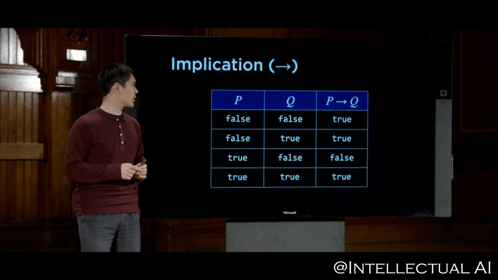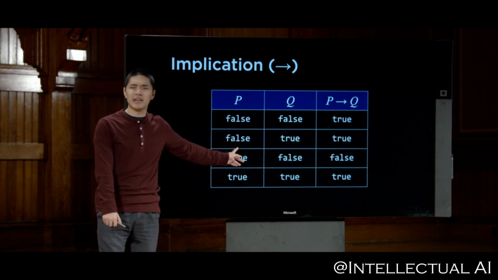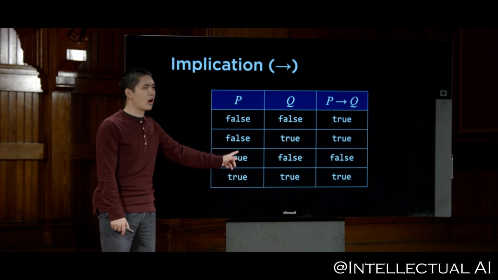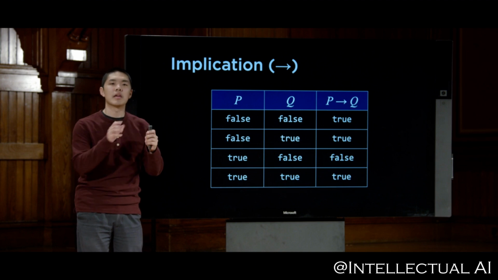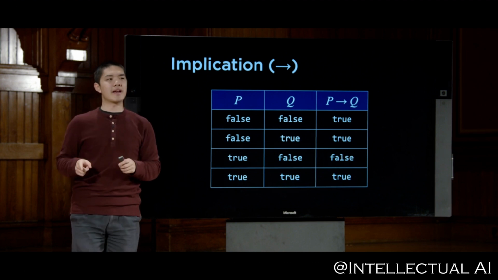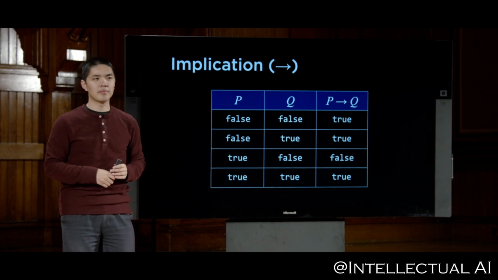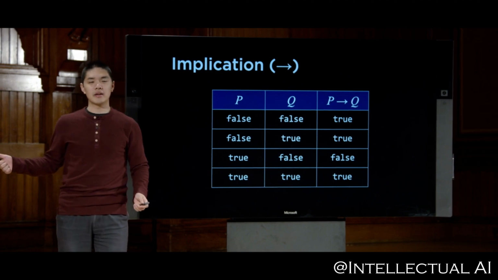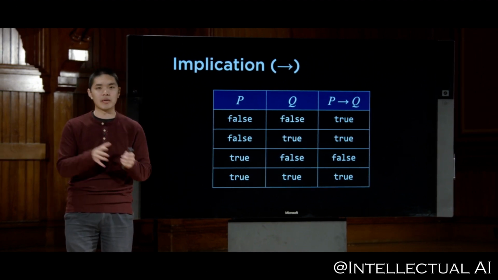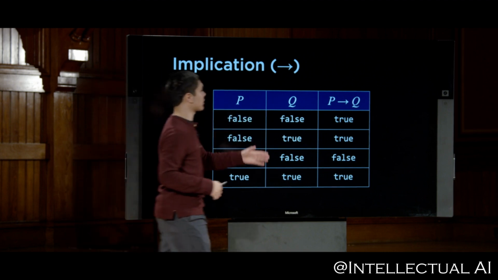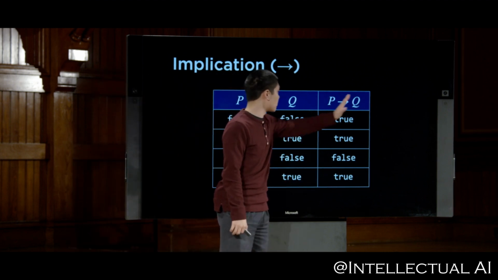What's also worth noting, though, is what happens when P is false. When P is false, the implication makes no claim at all. If I say something like, if it is raining, then I will be indoors, and it turns out it's not raining, then in that case, I am not making any statement as to whether or not I will be indoors or not. P implies Q just means that if P is true, Q must be true.